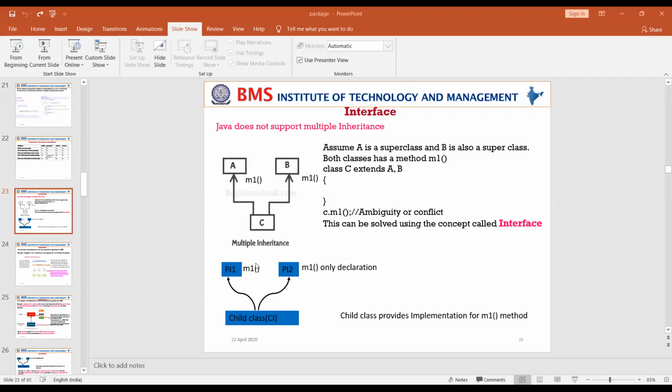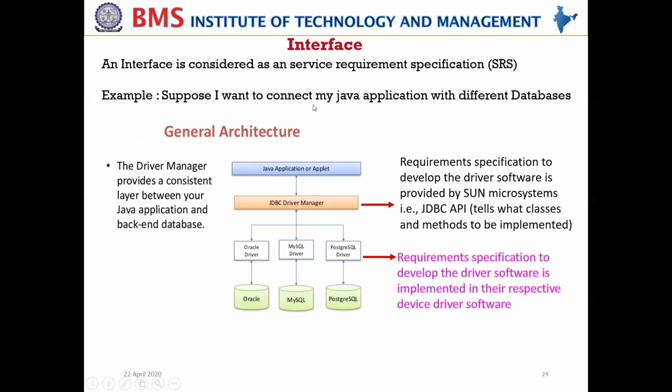Here you have the M1 method declaration, and here also you have the M1 method declaration. Whichever child class wants to implement this M1 method can happily implement it. Here I have only a declaration, and here also only a declaration. So it is the responsibility of the child class to implement that M1 method. Now let us understand in detail with more examples where exactly this interface concept is used.